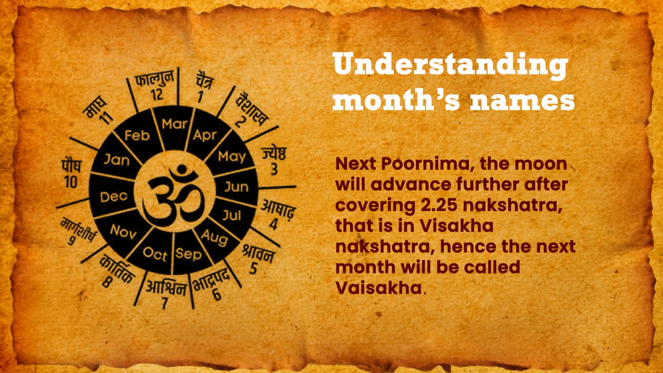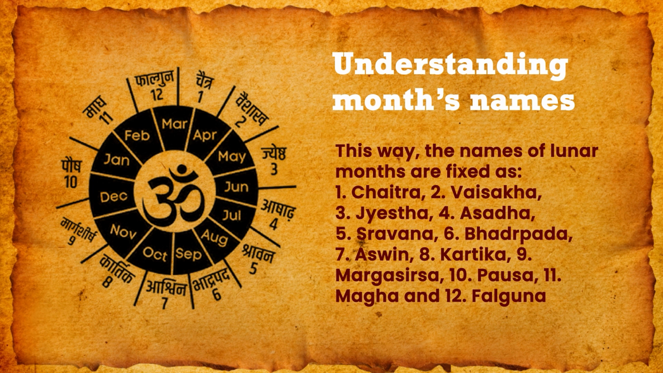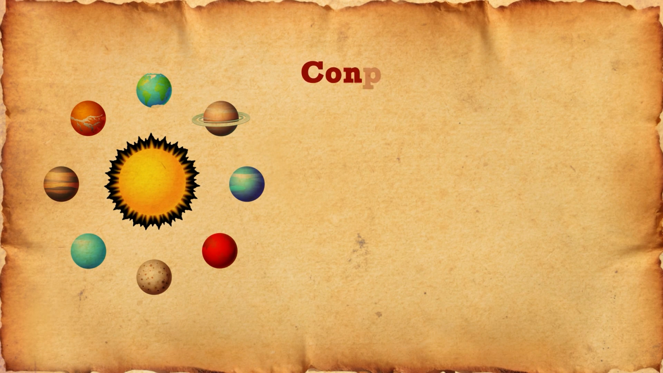On the next Purnima, the moon will advance further after covering 2.25 nakshatras, that is in Vaishakha nakshatra. Hence, the next month will be called Vaishakha. This way, the names of lunar months are fixed as Chaitra, Vaishakh, Jyeshtha, Ashadh, Shravan, Bhadrapad, Ashwin, Kartik, Margshirsh, Paush, Magh and Falgun.